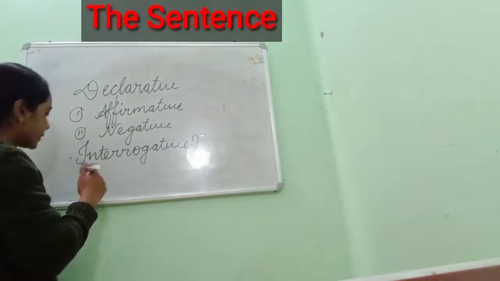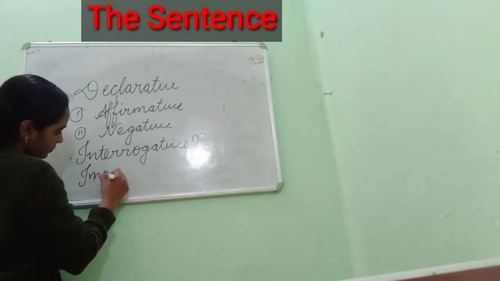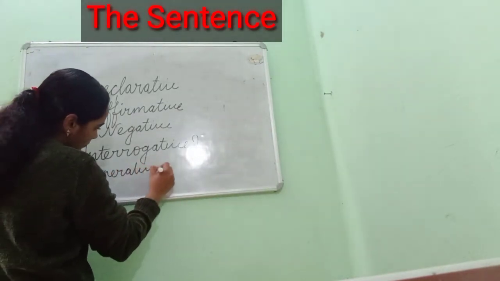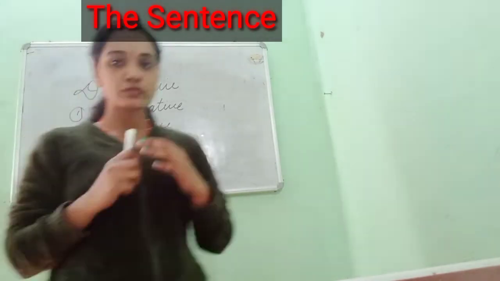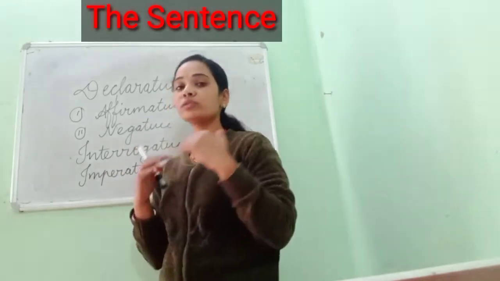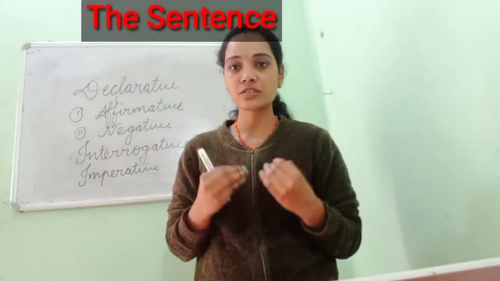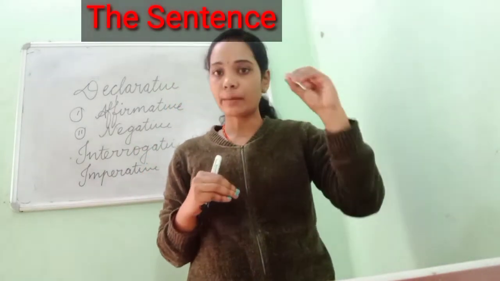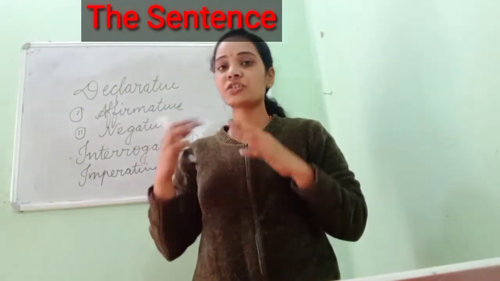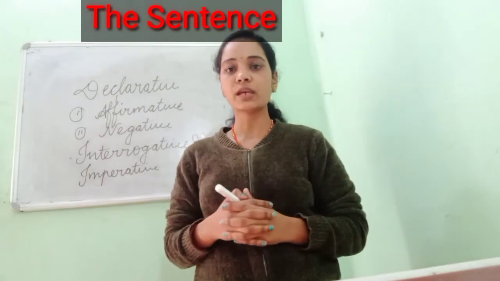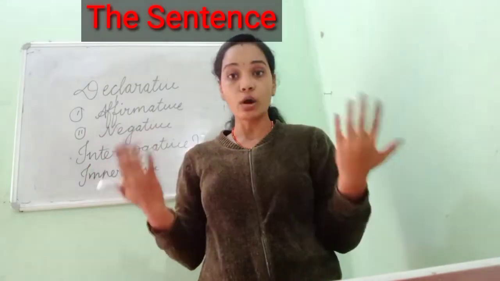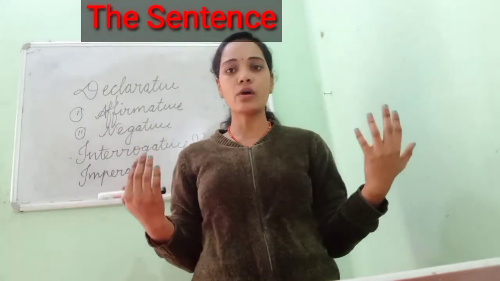Next we have imperative sentence. Now what is the imperative sentence? An imperative sentence is all about command. It has a statement which shows command, request, suggestion, advice, and order.